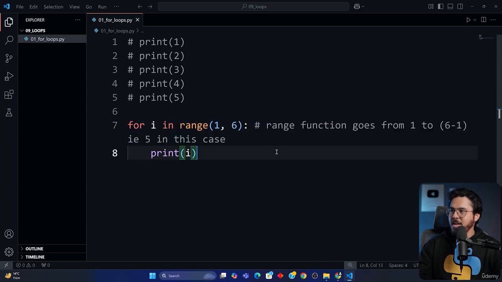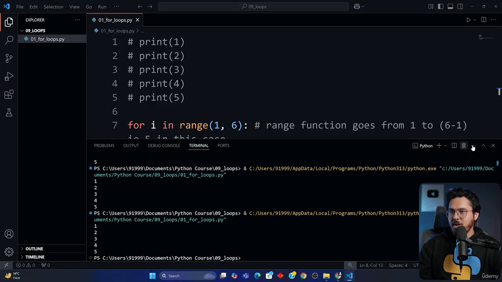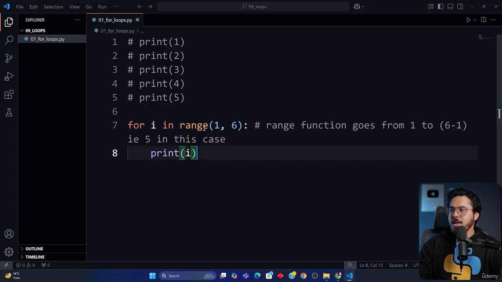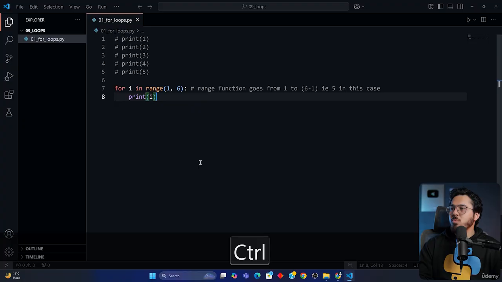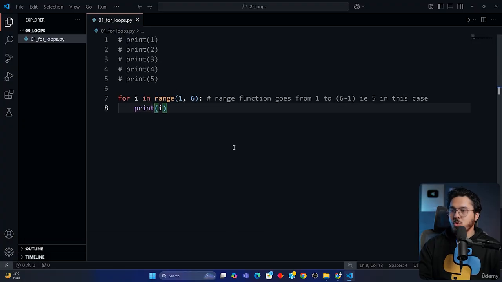It's a very basic thing. Okay, let's run this program and you're going to see 1 to 5, a very, very simple for loop. Let's now understand how we can use for loops to do certain other things.